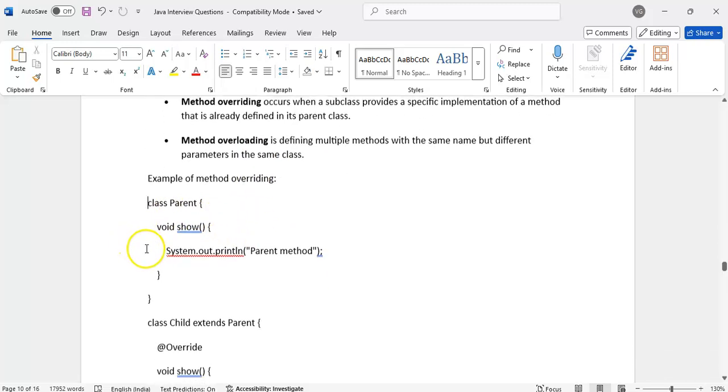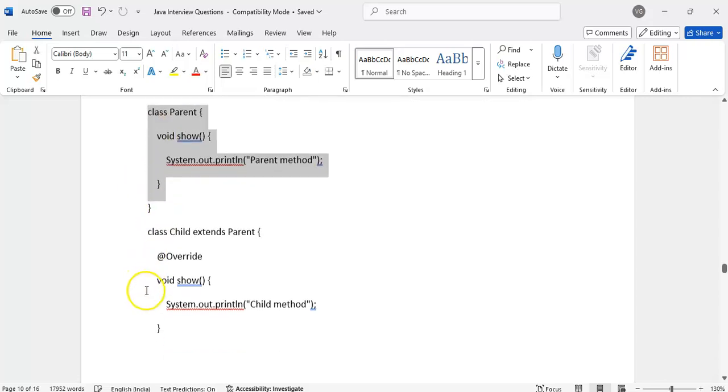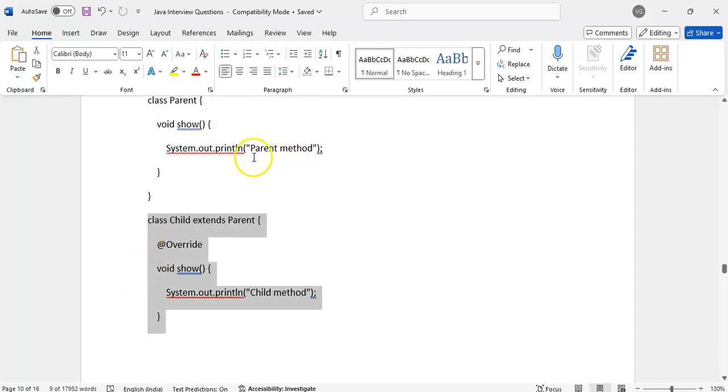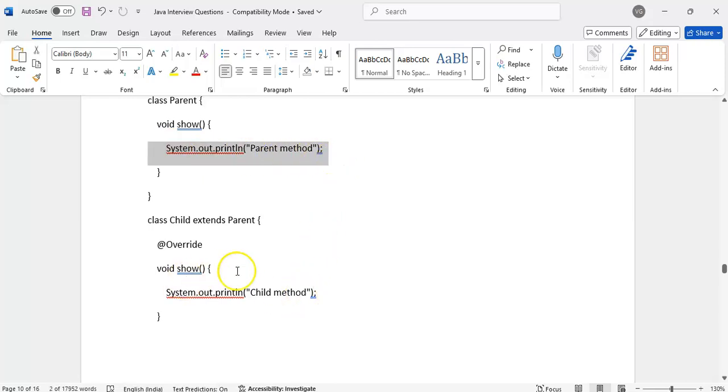There should be a parent class. See, the parent class has a show method. In the child class, we can override it and change the method body, that means the implementation.